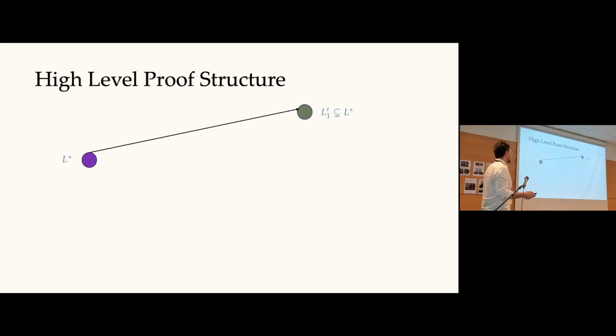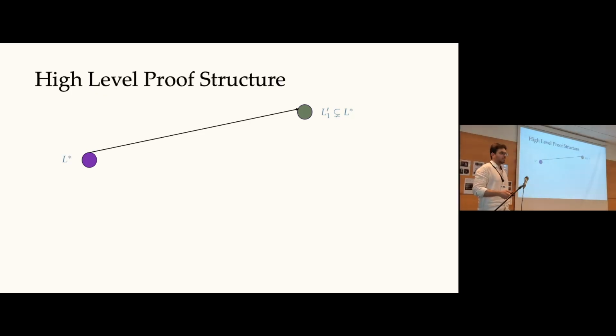Okay, if this happens, the adversary now switches their mind and says, okay, what I'm enumerating now is not L star. It's actually this language L1 prime. I will tell you later how we will find this L1 prime. But there's some special language L1 prime, which is a strict subset of L star, which will be useful for us. Now the adversary continues on to an enumeration of L1 prime.